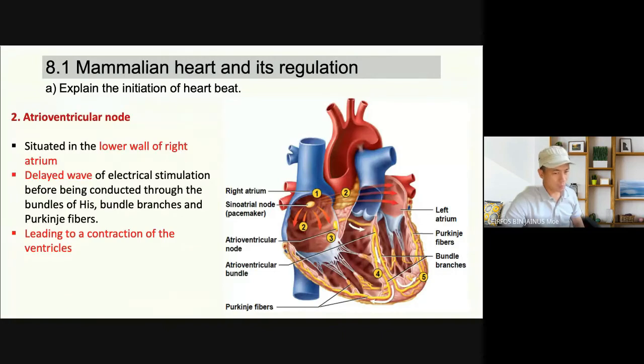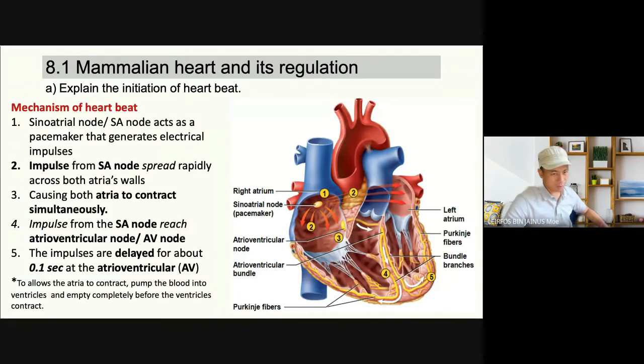On the septum, we have the bundle of His, and then bundle branches, and then to the heart apex, and then to the Purkinje fiber. Delay wave of electrical stimulation before being conducted through the bundle of His, bundle branches, and Purkinje fibers.